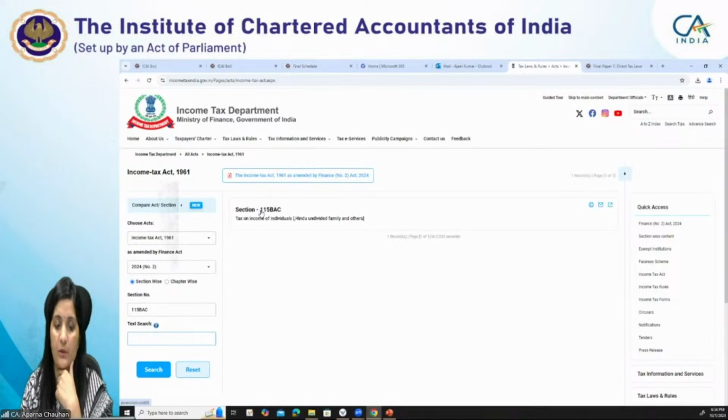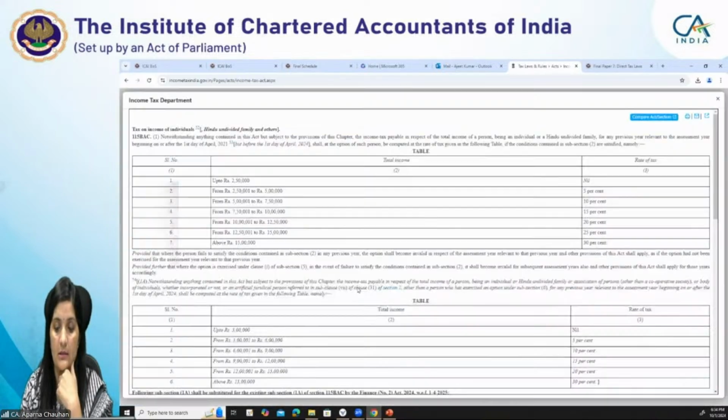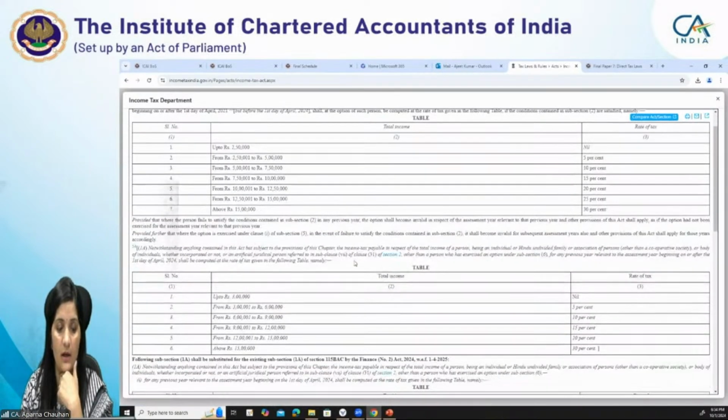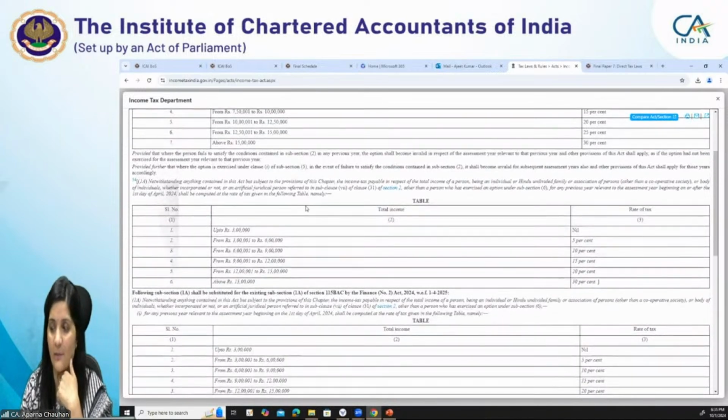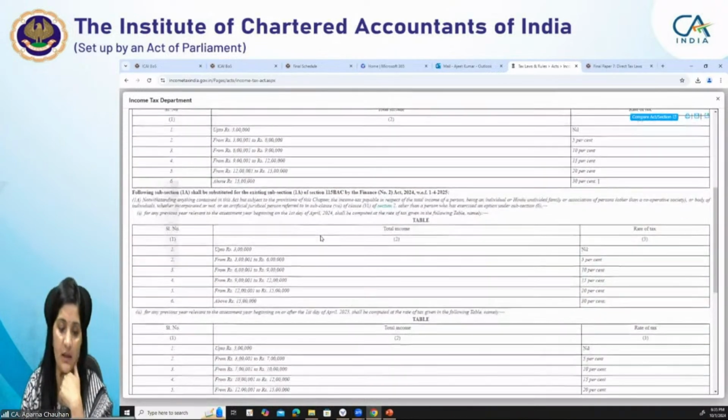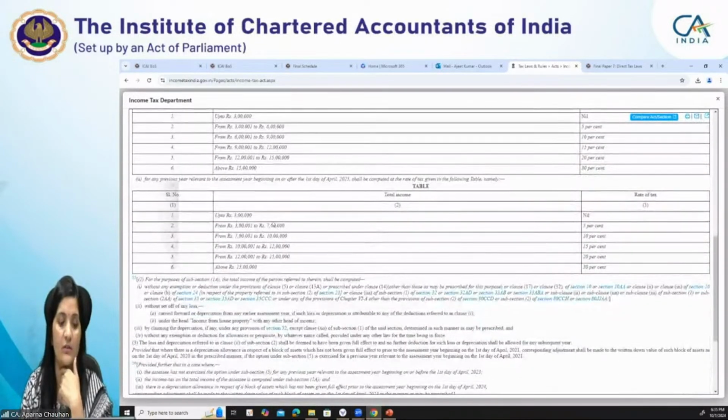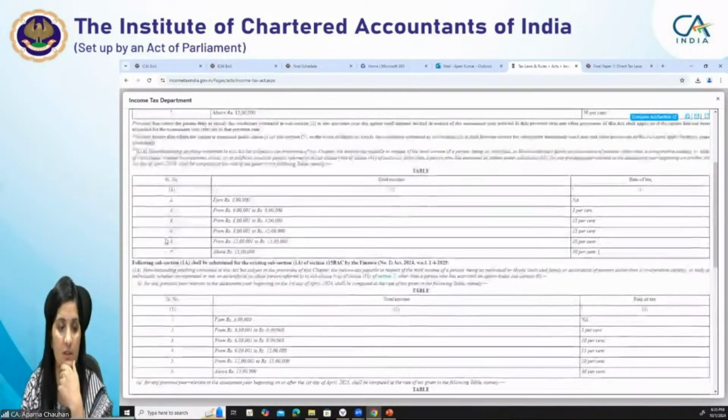This is 115BAC and it is updated as per the Finance Act. If you see here, there are so many amendments which keep on changing. Earlier, the slab rates were different. Then last time again they revised the slab rates. This time again they revised the slab rates to 3 lakh to 7 lakh, 7 lakh to 10 lakh, all those things. So these are the amendments basically. You will find that these are being updated as per the Finance (No. 2) Act.